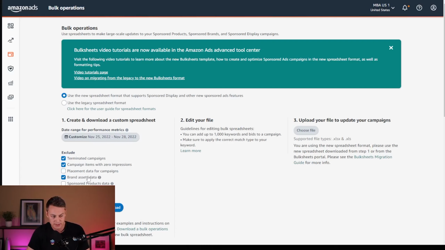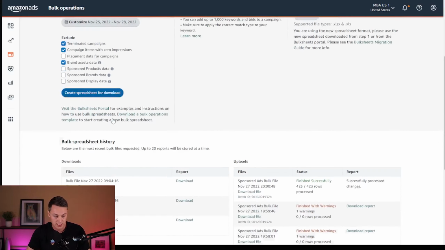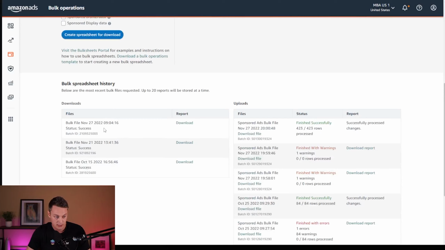And then just make sure that your placement data for campaigns is unchecked. This is an exclude column. We want to make sure that the placement data is included, and then just create spreadsheet here. And then you will see a file start the process. It can take a little bit of time, but it will eventually show download, and then you'll just download it.